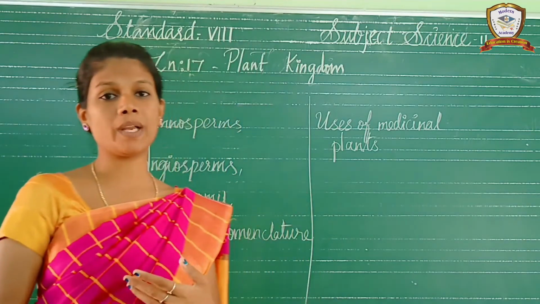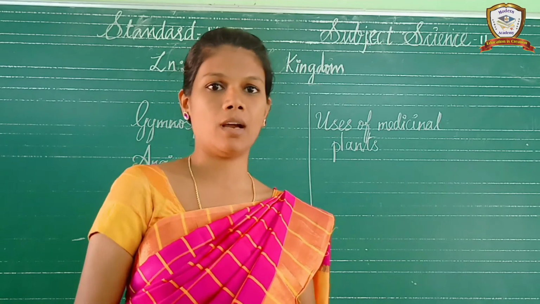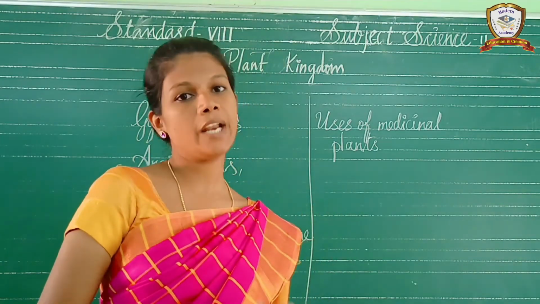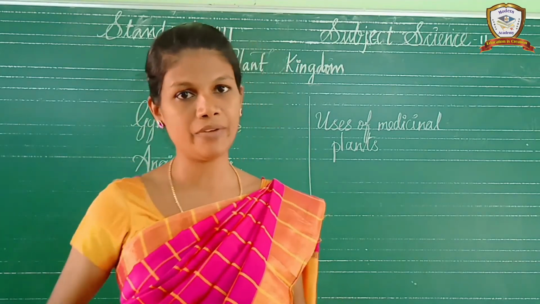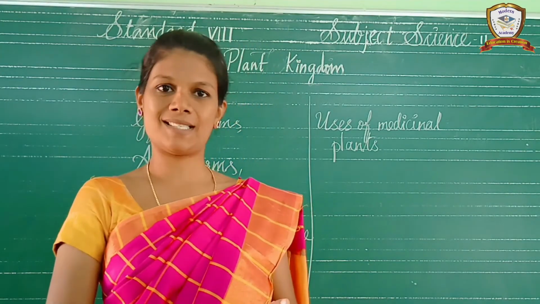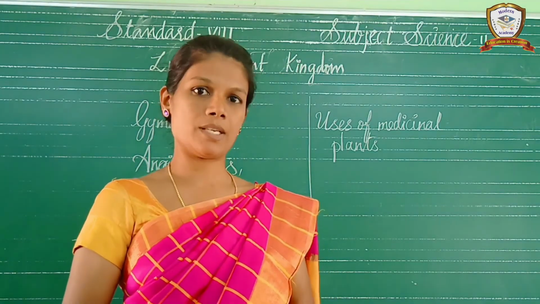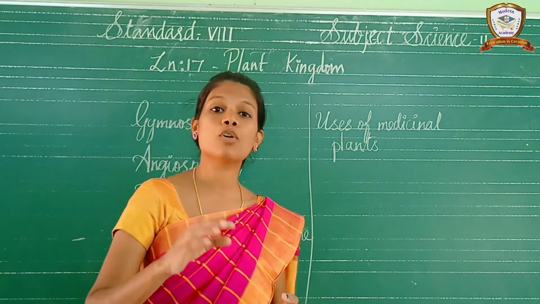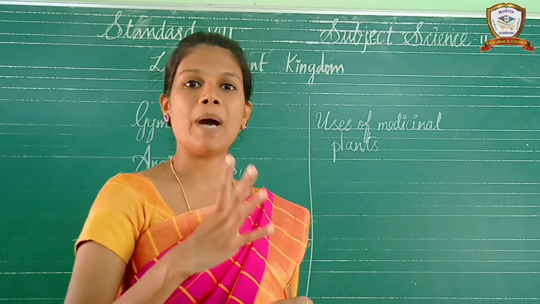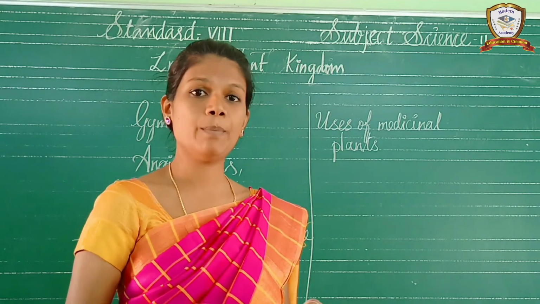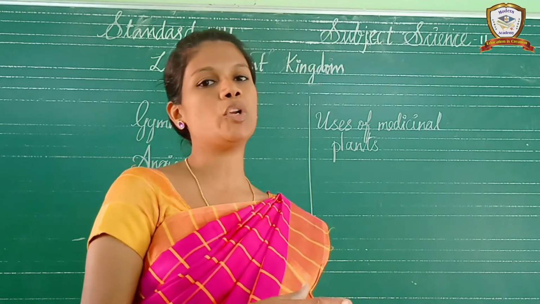The next topic is fungi. Fungi is also one of the thallophyta. What is thallus? Algae and fungi both are thallus only. The plant body is not differentiated into root, stem, leaf, so it is called thallus. Here the fungi is a non-green plant, because chlorophyll is absent. The plant body is called hypha. The network of hyphae is called mycelium. So the mycelium is the plant body of the fungi.